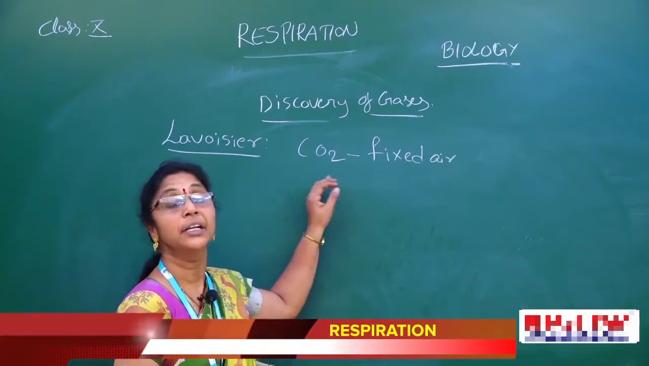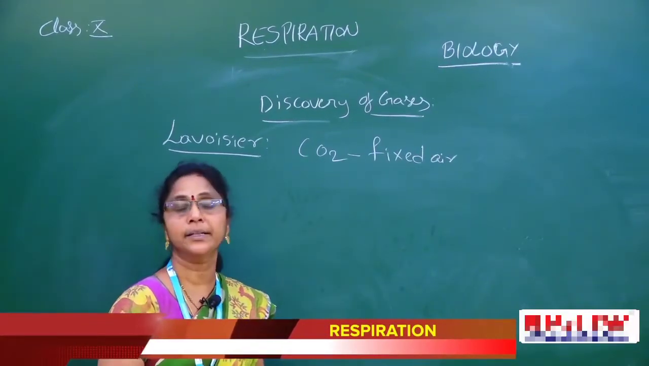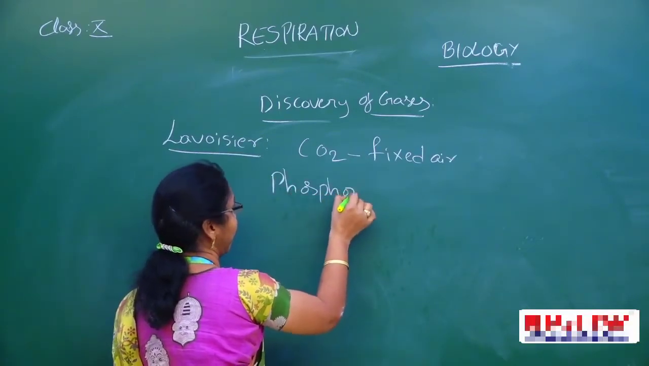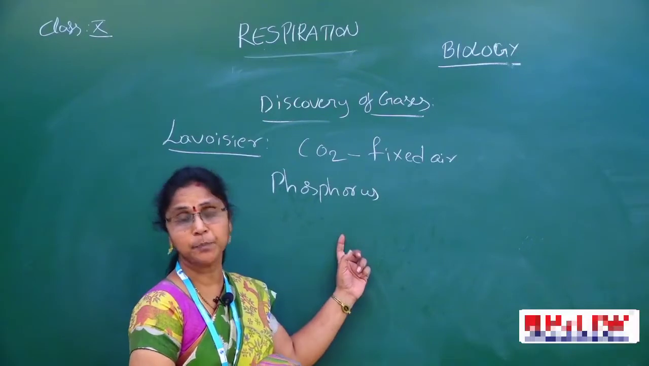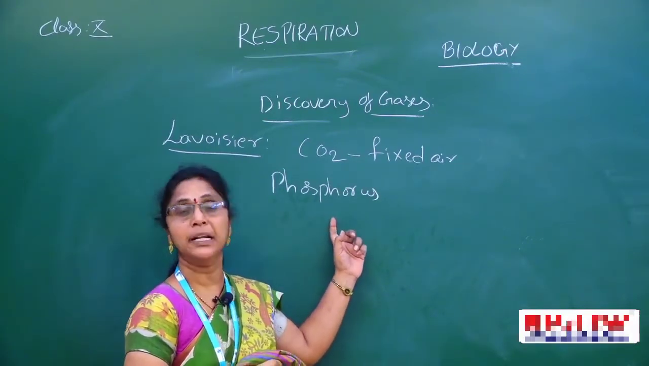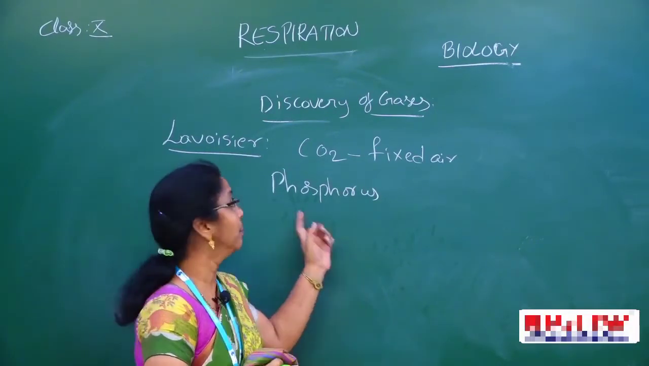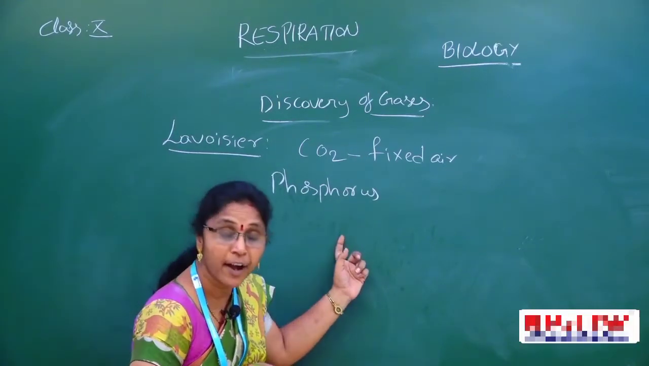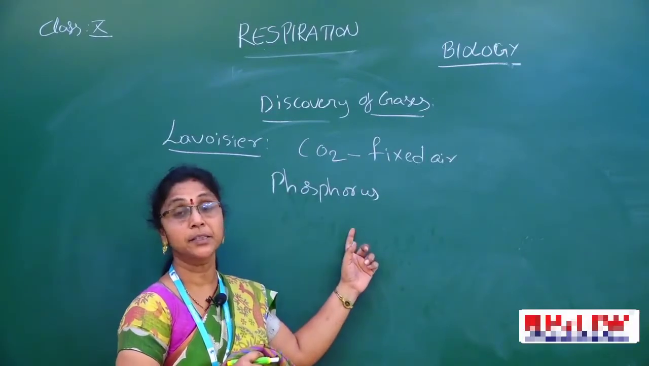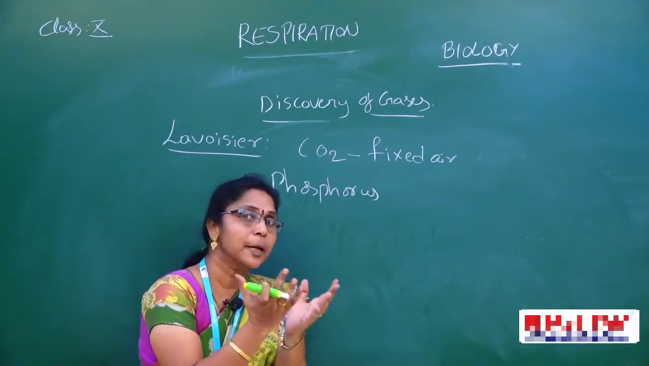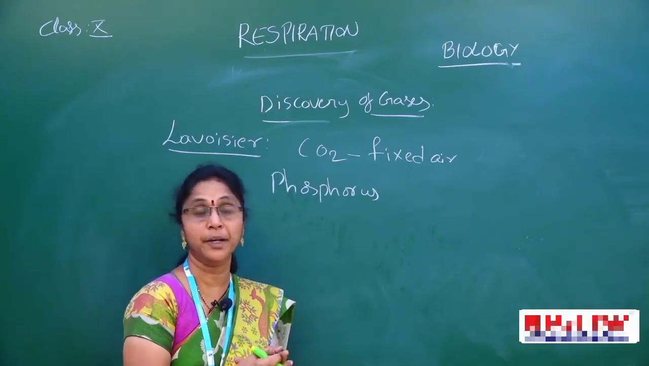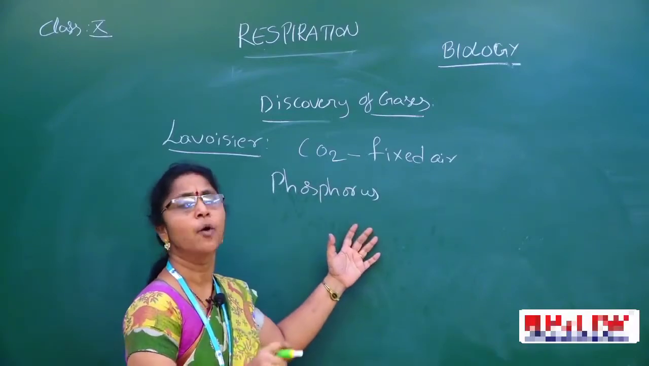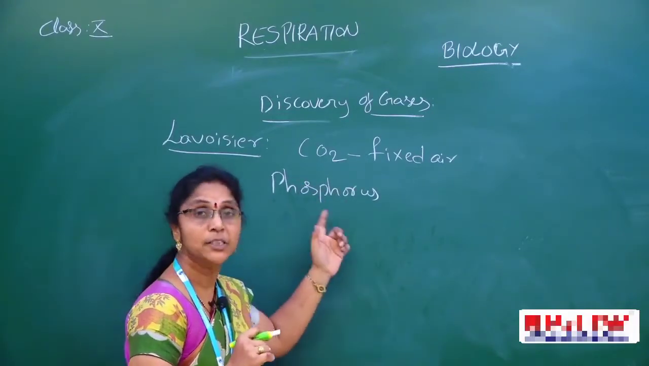Later he conducted one more experiment. What was that experiment? He took phosphorus. This phosphorus is kept in a bell jar. Again they heat it. On burning the phosphorus, some gas is released. What did he find out? On burning, the phosphorus combined with some substance present in the atmosphere, not with water vapor. What is that substance? Again he was thinking.